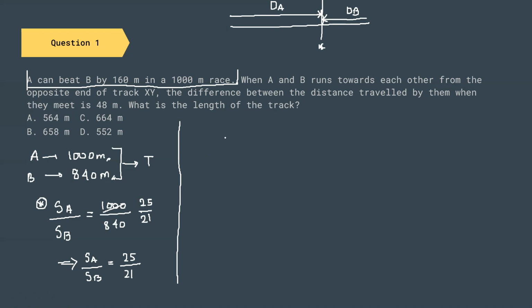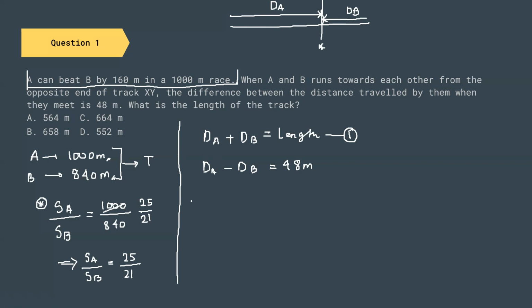So from this diagram, you can say that dA plus dB equals the length of the track. This is what we have to find. So let us mark it as equation number 1. And we also know that dA minus dB equals 48 meter. Why? The difference between the distance traveled by them when they meet is 48 meter.